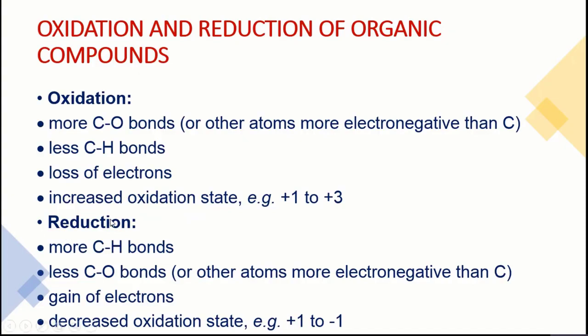In simple words, if we have methane, meaning alkane, and we oxidize it, it converts to alcohol. If we oxidize alcohol, it converts to aldehyde. And if we oxidize aldehyde, it converts to ester. This conversion of a molecule from a lower functional group to a higher functional group is called oxidation. And the reverse of that is called reduction. These are some definitions about oxidation and reduction. So conversion from lower to higher functional group is oxidation, and if we move from higher functional group to lower, that is reduction.